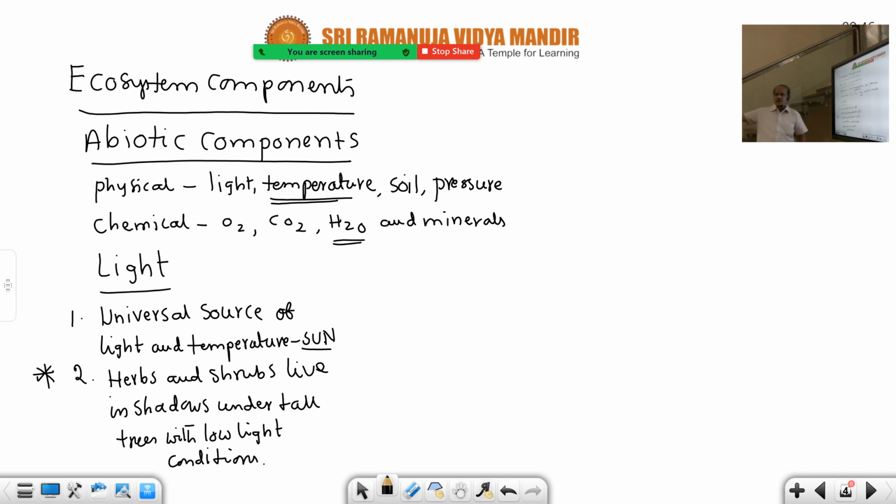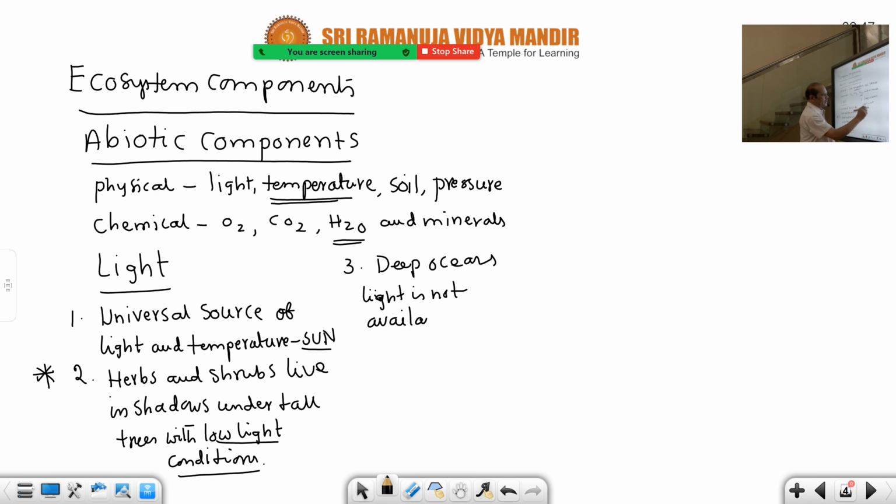In the open area there are so many herbs and shrubs. They live in severe light conditions. But this is low light condition. You should underline this phrase, low light conditions. And then in deep oceans, light is not available. Light availability is not there. So darkness is prevailing. That should be added. But some spectral light is available, not all the spectral light.